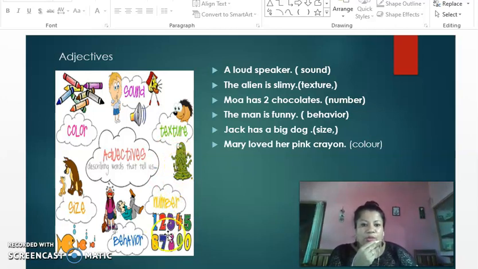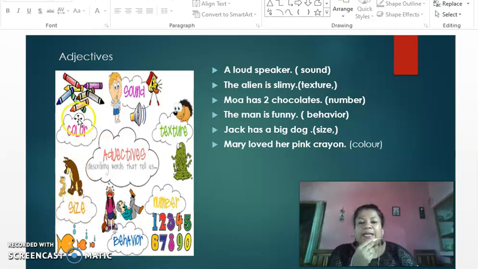It also tells you about number. Over here, it tells you about number. 2 is your adjective. Behavior. What kind of person? A funny person, maybe a sad person, an angry person. The man is funny, so funny is your adjective. It tells you about size. Jack has a big dog. Over here we can see 2 dogs, so this big one is Jack's, so the size of an animal.